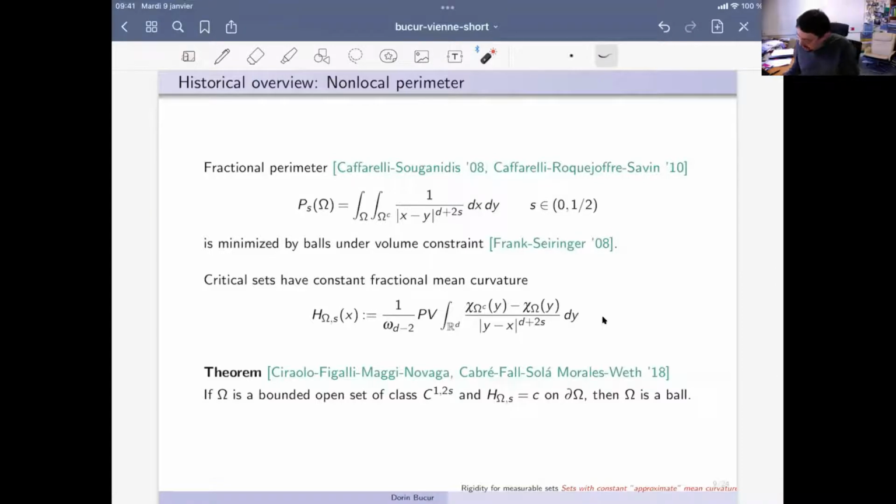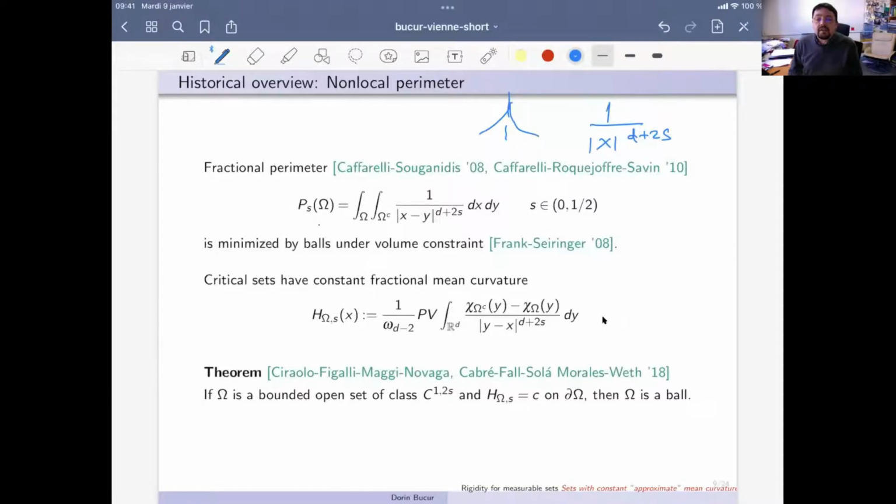And here you have the formula for the fractional perimeter, depending on some parameter s between 0 and 1/2. So you have a sort of kernel function, 1 over |x| to the power d plus 2s, which has this kind of graph. Here is the singularity. And one defines this notion of fractional perimeter, which is related somehow to the fractional Laplacian.